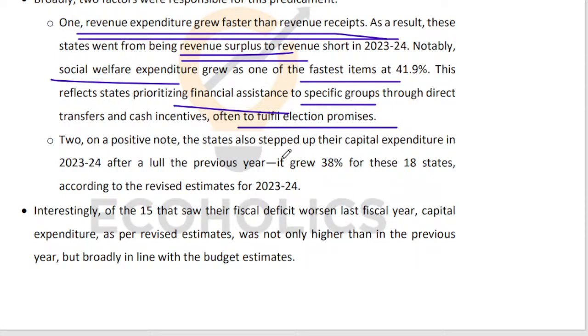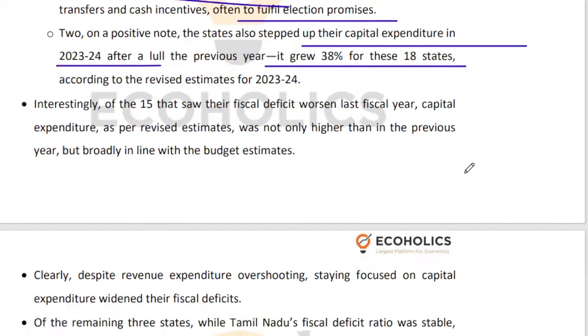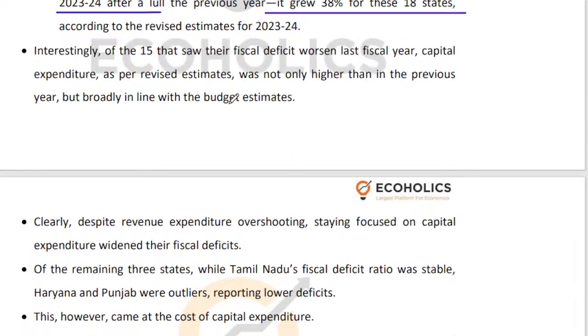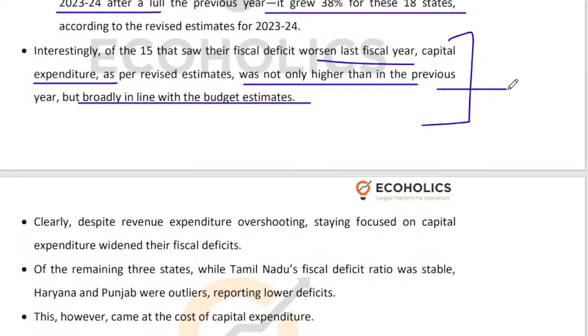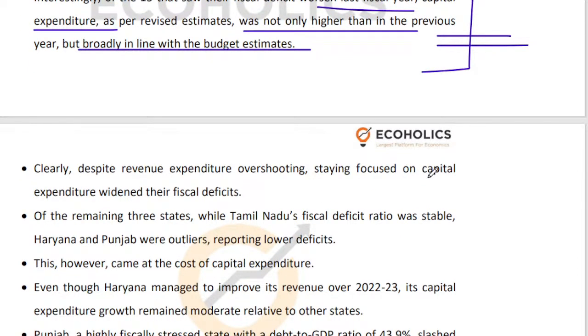States have stepped up their capital expenditure in 23-24, for which they have borrowed more, which is good, right? This is very good. This is very commendable for the states that have done this, right? Not all states have done it, only some have done it. So it grew 38% for these 18 states. That's a good thing, right? So of the 15 that saw their fiscal deficits worsen last fiscal year, capital expenditure was not only higher but broadly in line with budget estimates. So this is very good that states are not relenting on capital expenditure.